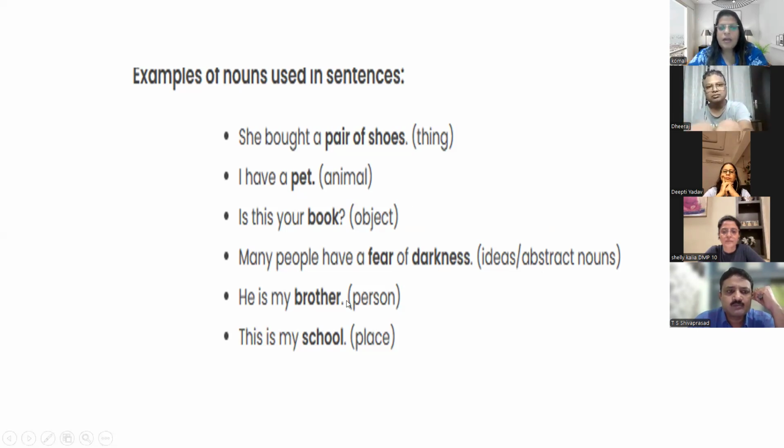Is this your book? Book is an object, so that's why it is a noun. Many people have a fear of darkness. Now, in this sentence, if I ask you what is a noun, so fear and darkness, these are all nouns.